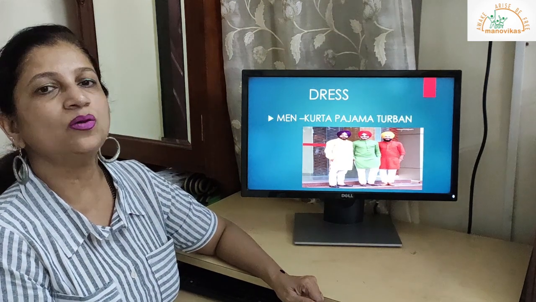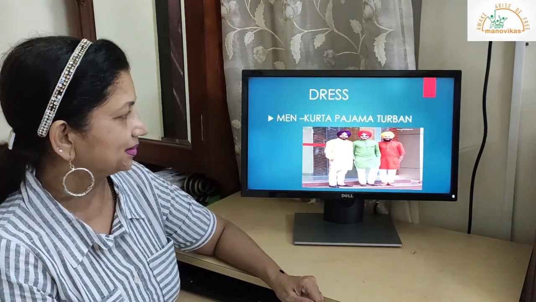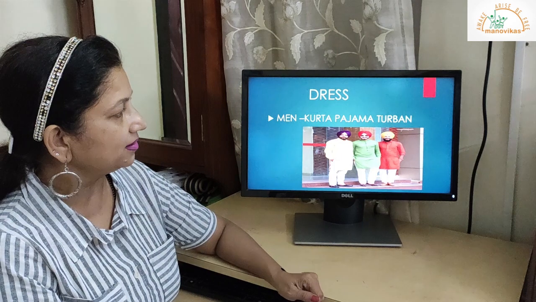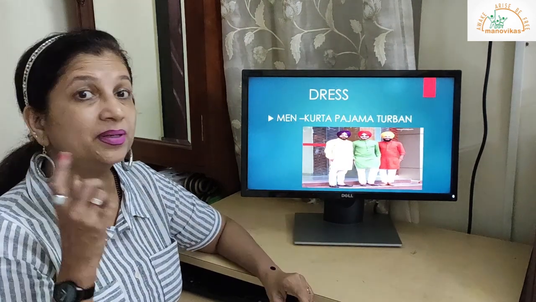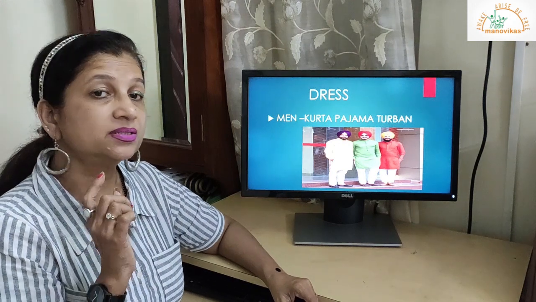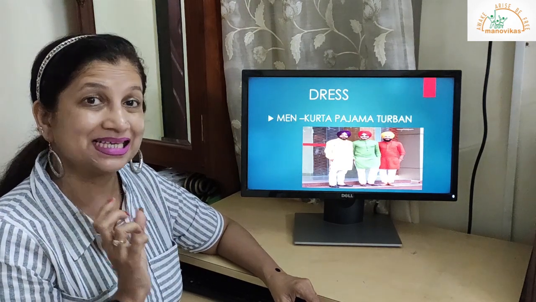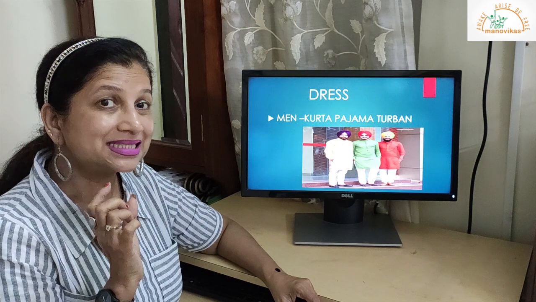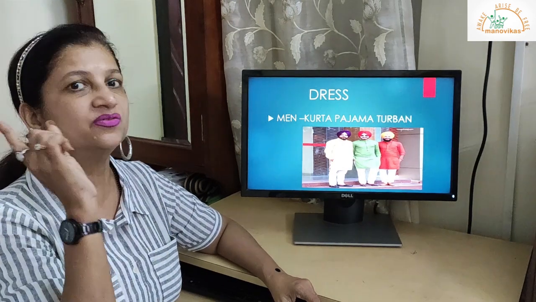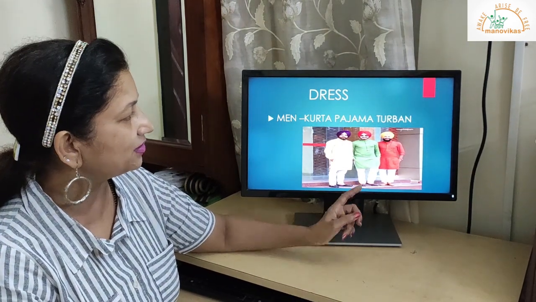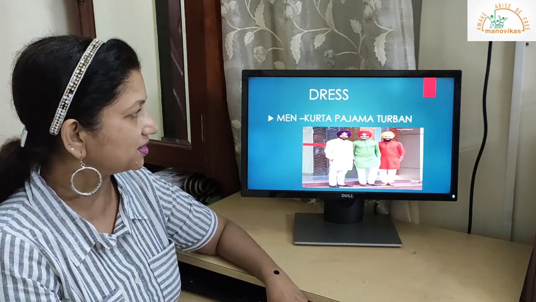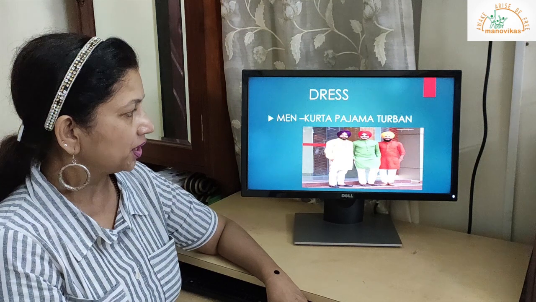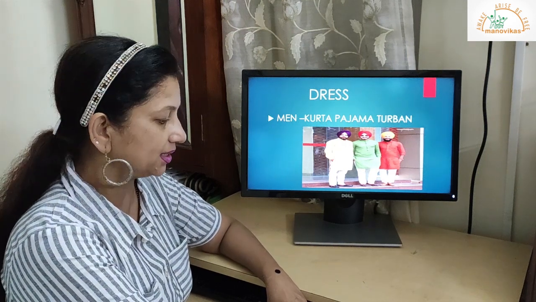Dress. The men wear the kurta, pajama and turban. You can see the man wearing a pajama and a kurta, and the turban is very important because in Punjab the people are Sikhs. The Sikh people always wear a turban. This is a lovely dashing photo of the Sikhs. You can see 3 Sikhs in the picture wearing a kurta, pajama and a turban.